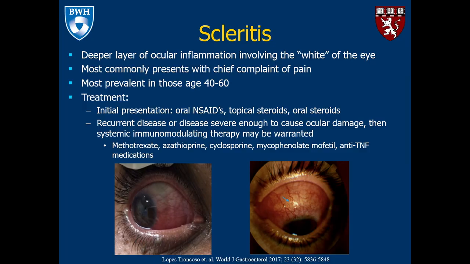Recurrent disease or disease that is severe enough to cause ocular damage may require the use of systemic immunomodulating therapy, and these therapies are often therapies that are similar to the treatment of inflammatory bowel disease and are listed here, including methotrexate, azathioprine, cyclosporin, mycophenolate mofetil, and anti-TNF medications.